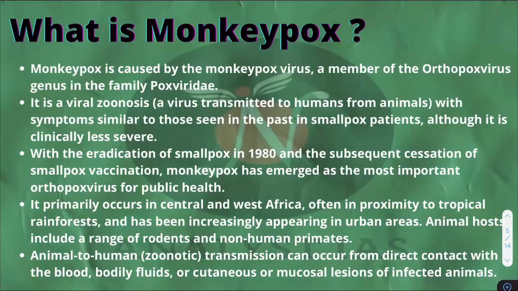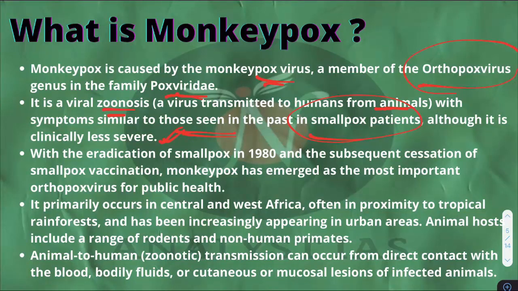So what is monkeypox? Monkeypox is caused by monkeypox virus, a member of orthopox virus genus in the family Poxviridae. It is a viral zoonosis, a virus that is transmitted to humans from animals with symptoms similar to those seen in the past in the smallpox patients, although it is clinically less severe than smallpox.